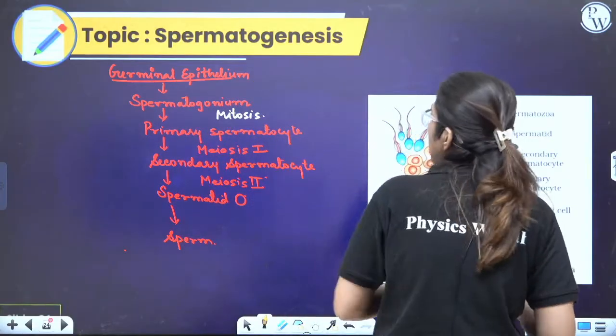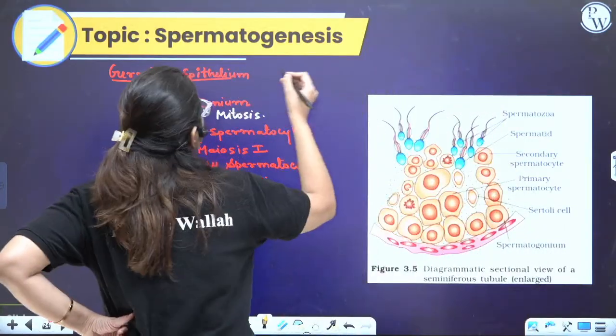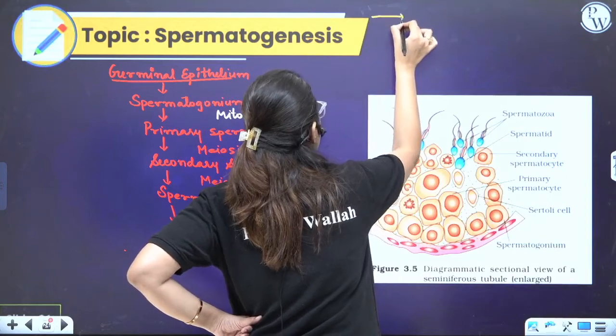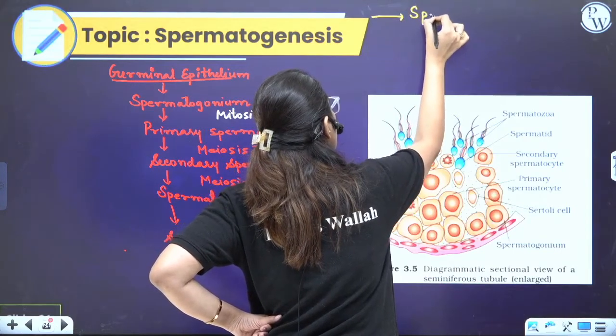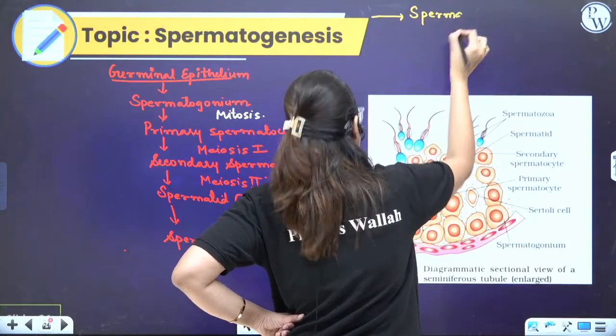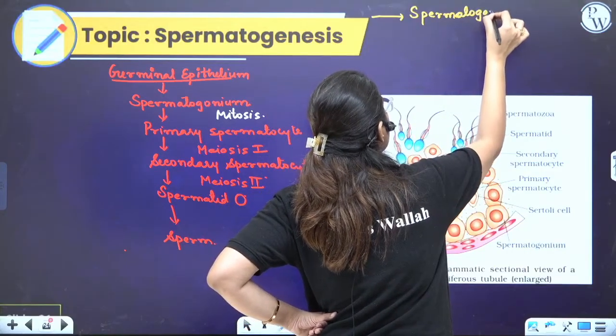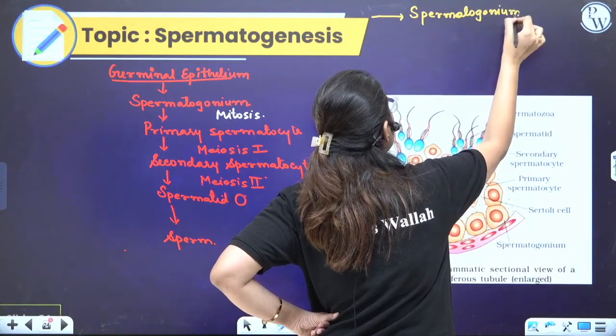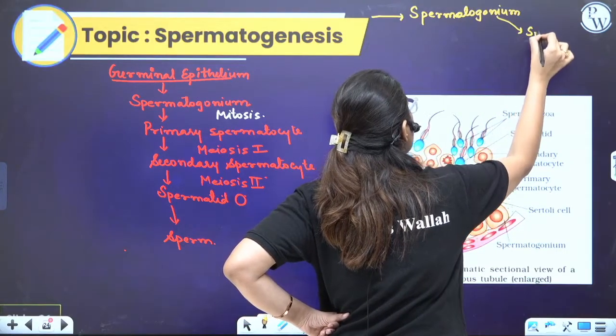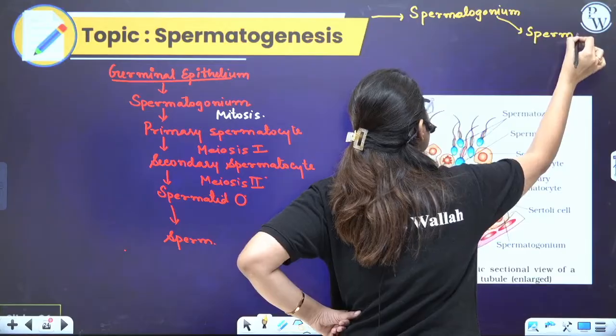Now let's understand what is this spermatogenesis. Spermatogenesis is the process of formation of sperm. That means a journey from spermatogonium to sperm. So this whole journey is termed as spermatogenesis.